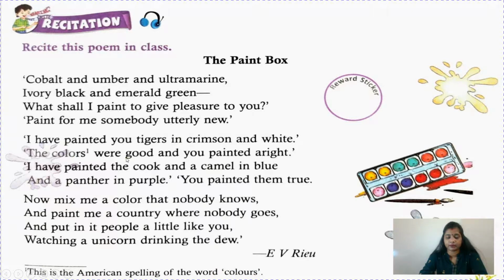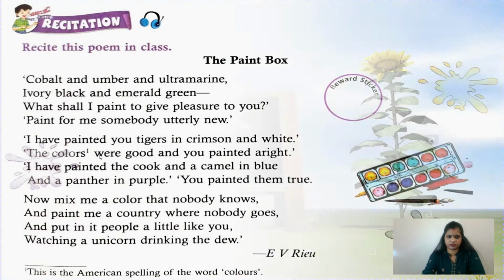Children, when you type on a laptop or computer, you will find that if you write C-O-L-O-U-R-S, they will underline it with red color. It means according to them it is wrong. They are taking the American spelling. In many places we will see M-R dot, Mr. Some places we will see M-R. Why? Because there is a difference between American and British spelling. So both are right, children.